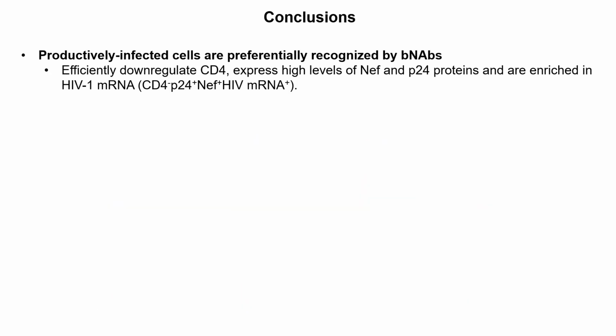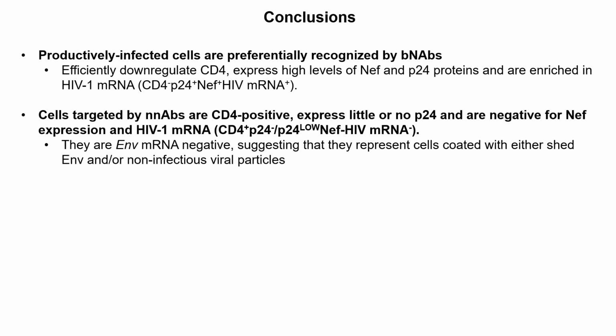In conclusion, we demonstrated that productively infected cells are preferentially recognized by the broadly neutralizing antibody. These cells efficiently downregulate CD4, express high levels of Nef and p24 protein, and are enriched in HIV-1 mRNA. In contrast, cells targeted by the non-neutralizing antibody are CD4 positive, express little or no p24, and are negative for Nef and HIV-1 mRNA.